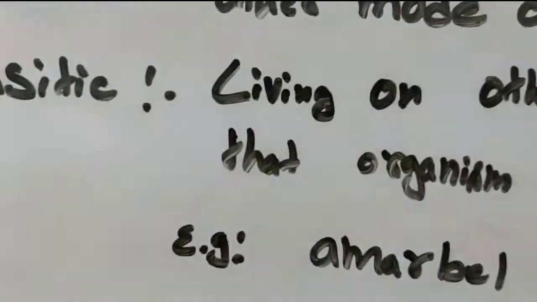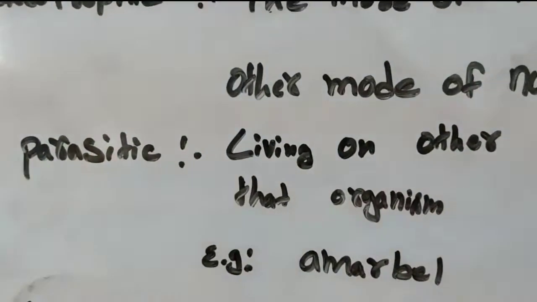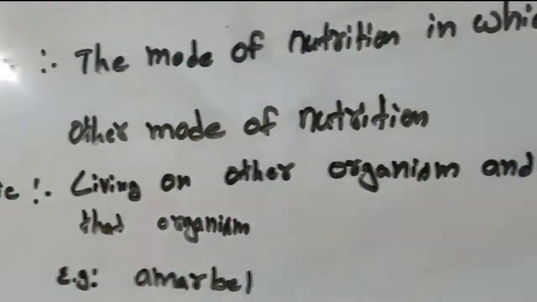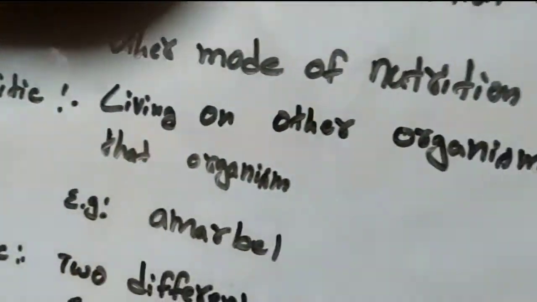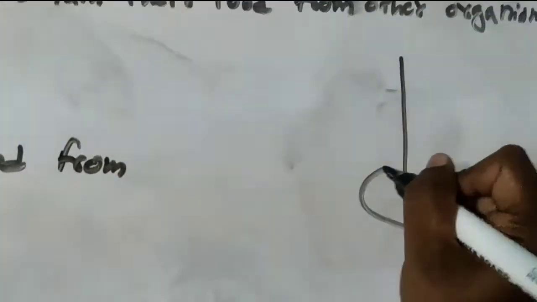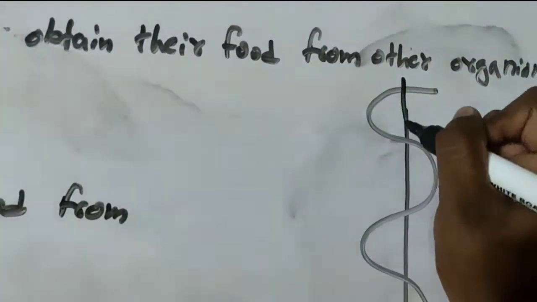An example of parasitic mode of nutrition is amarbel. Amarbel is a total parasite. Here I have one plant, and on this plant another plant is growing.